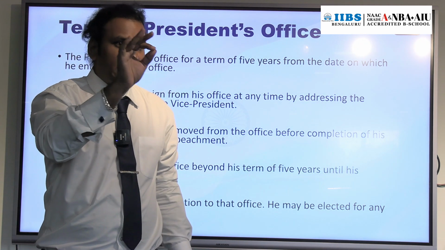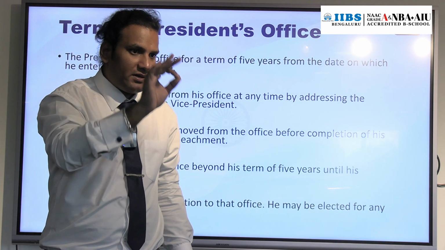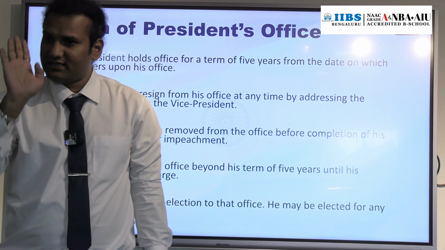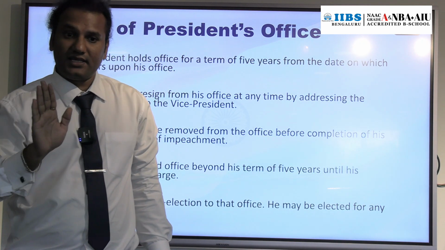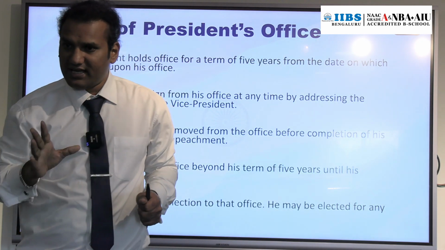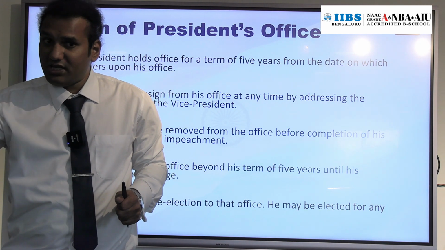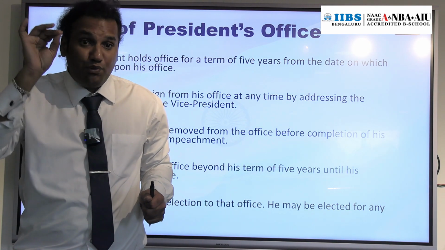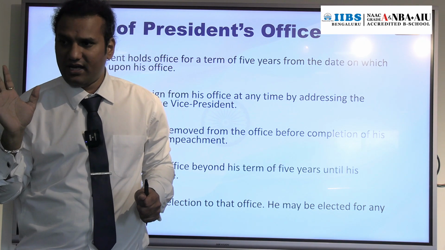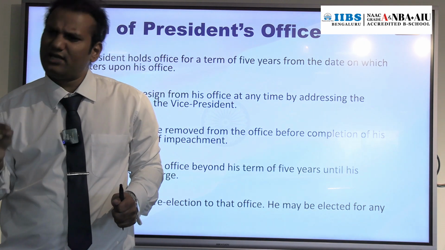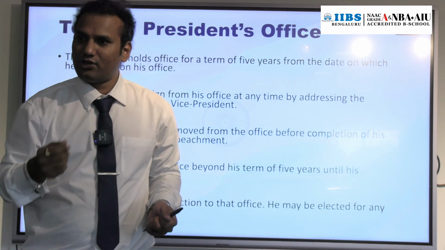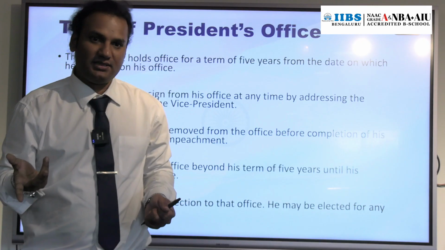A person who is elected as the President of India, that person's tenure is maximum 5 years. But there are certain cases where a person can continue the tenure even after 5 years. What is the case? If the Election Commission of India fails to conduct the election due to many reasons, emergency, natural disaster, we have had the 2020 Corona possibility, right?